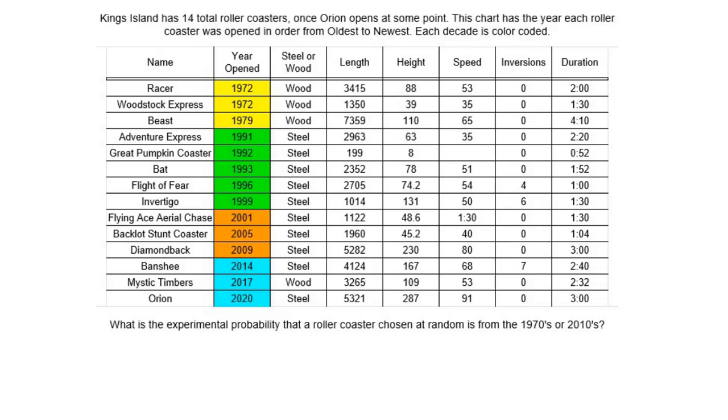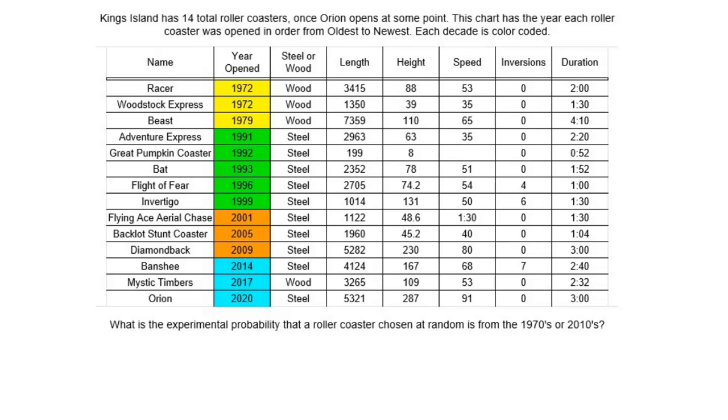Kings Island has 14 total roller coasters, once Orion opens at some point. This chart has the year each roller coaster was opened in order from oldest to newest. Each decade is color-coded. Then you can see yellow for the 70s, light green for the 90s, orange for the 2000s, and then light blue for the 2010s.